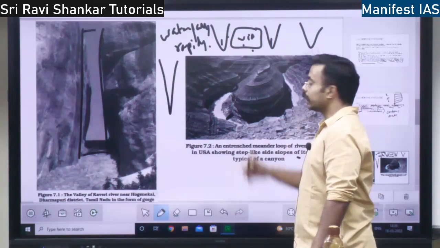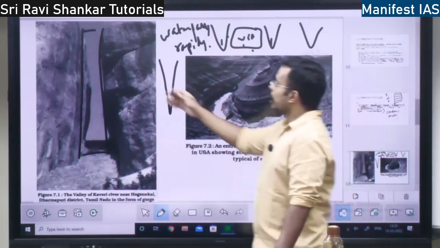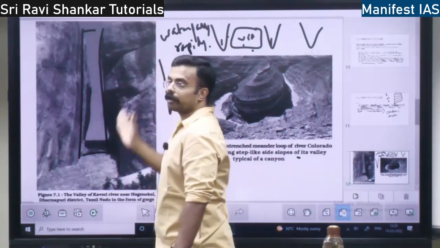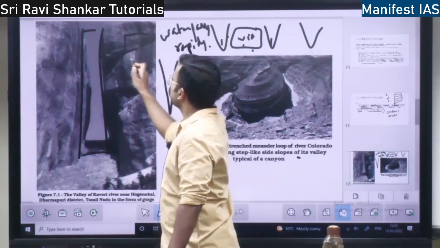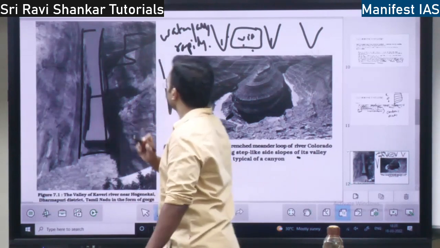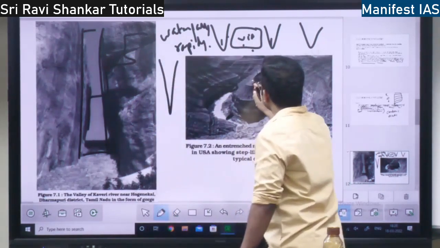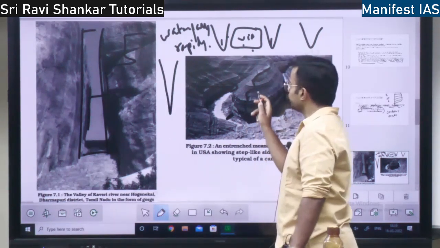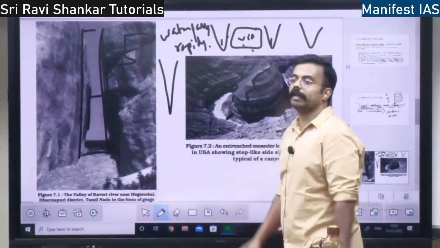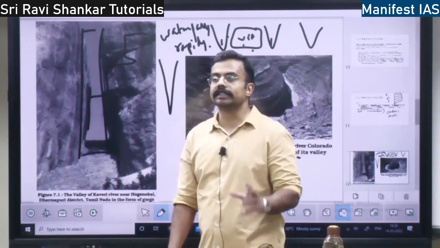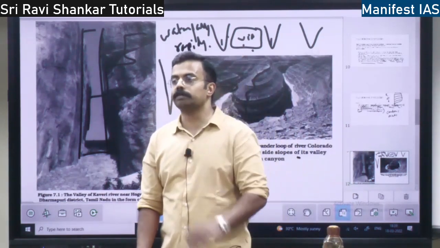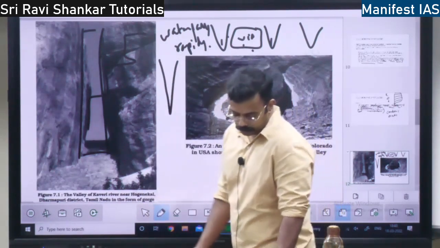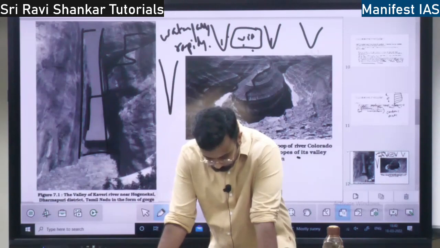That is why there is side cutting. Because there is hard rock, there won't be terrace-like formations. Here you have a terrace-like structure, because the rock material will vary. In sedimentary rock there are different types of rocks, because of which it varies. So that is the concept of valleys.